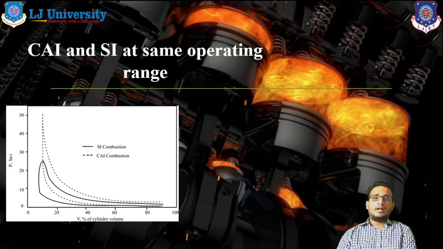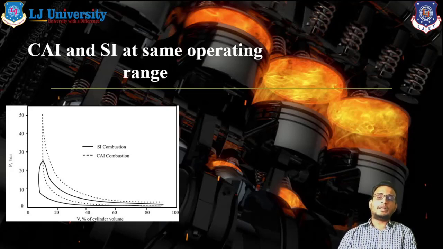So what is the conclusion of this graph? We can say that in SI body the operating range in pressure is comparatively low compared to CAI body. It means CAI operating range is 50 bar and SI engine range is up to 20 to 25 bar for a particular constant volume. It indicates that for similar volume, the CAI operating range is much higher compared to the SI combustion range.